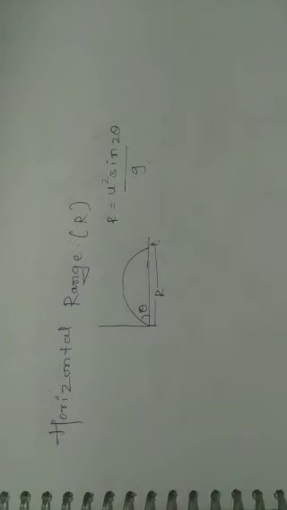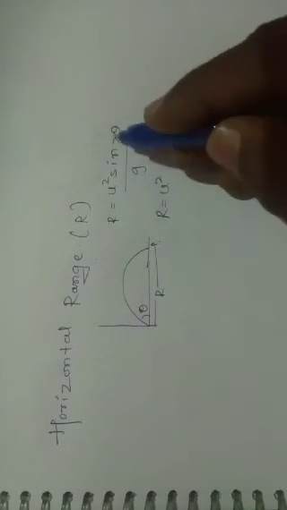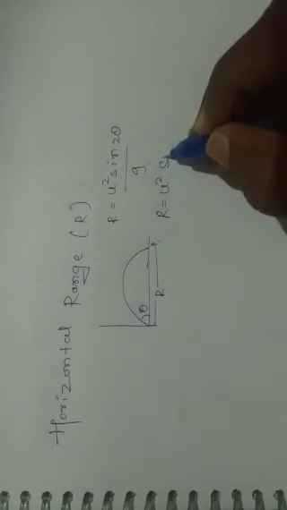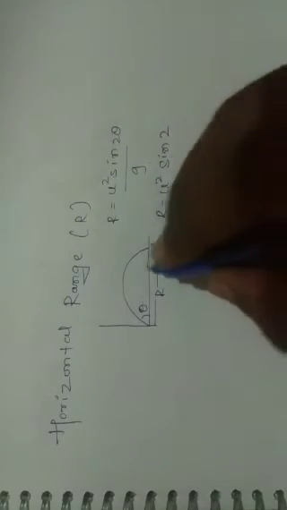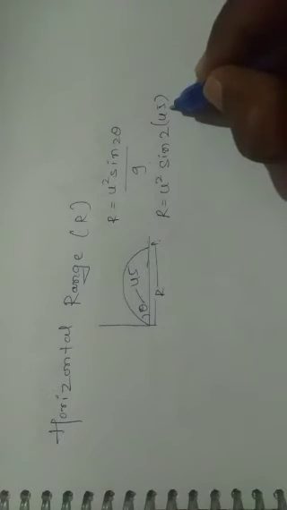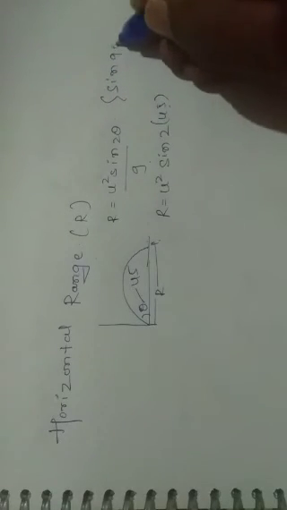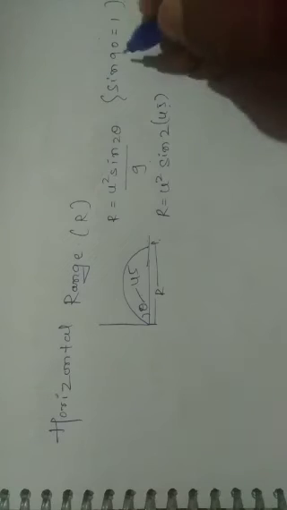the maximum range. Why? Because here 2 theta is there, sine 2 theta, so R is equal to u square sine 2 theta divided by g. Suppose we consider theta as 45. Then 2 into 45 is 90. So sine 90 is equal to 1, and this is the maximum value.